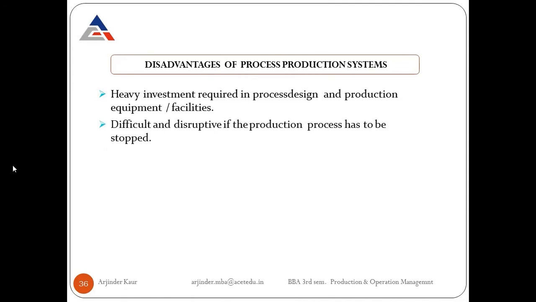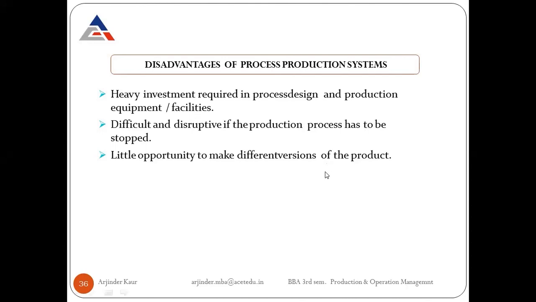It is difficult and disruptive if the production process has to be stopped, because if for some reason the production has to be stopped, this particular plant cannot be used for producing some other items, it will be a waste. Little opportunity to make different versions of the product.